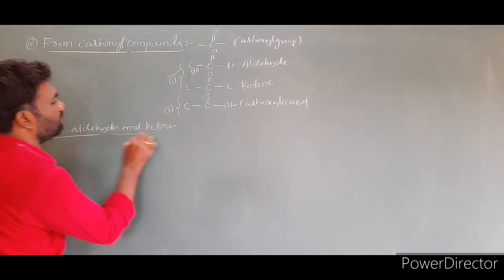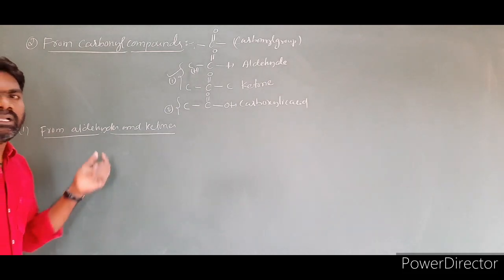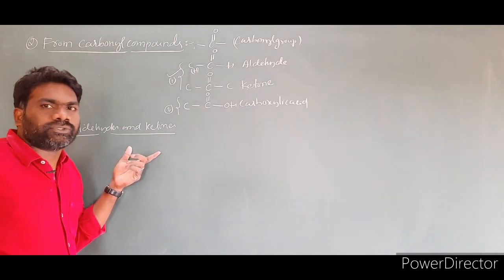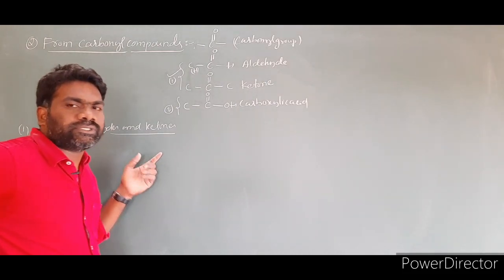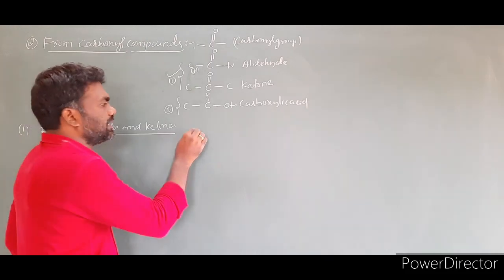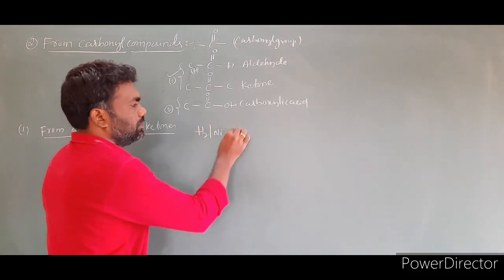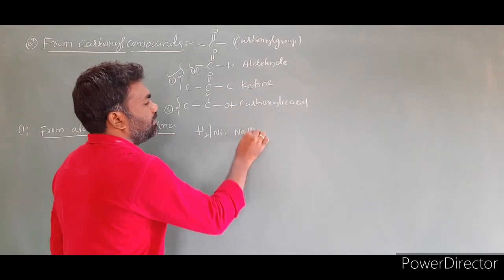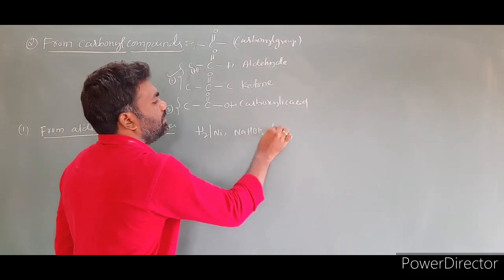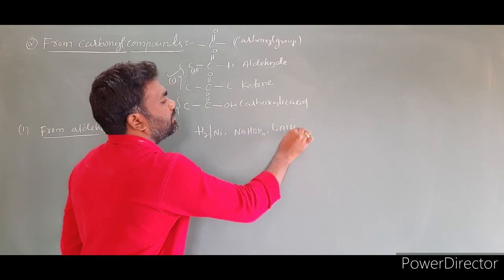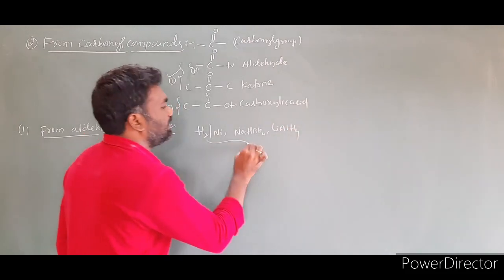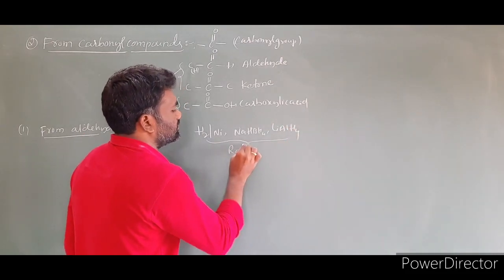From aldehydes and ketones: aldehydes and ketones are reduced to alcohols by reducing agents like H2 by Ni, sodium borohydride NaBH4, and lithium aluminum hydride. These are reducing agents.